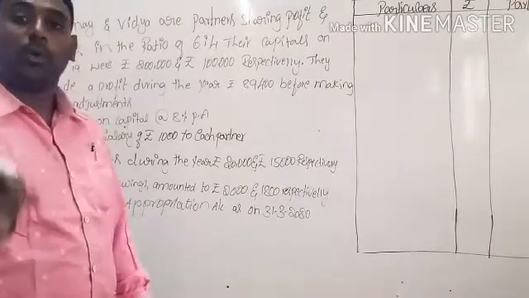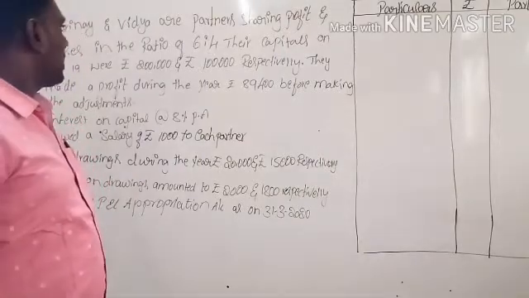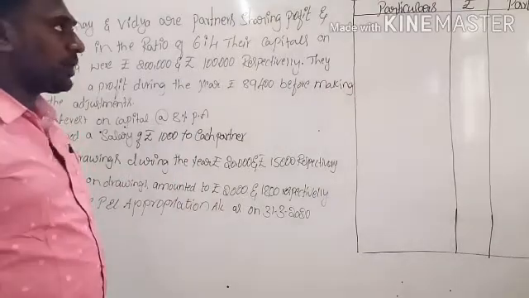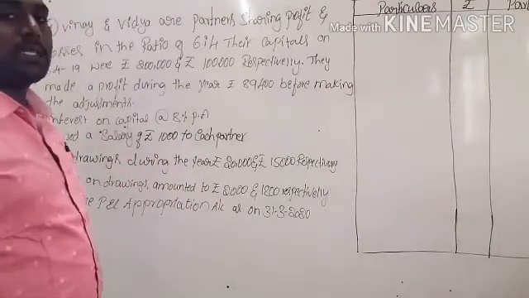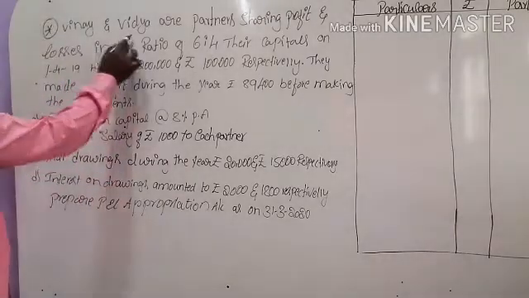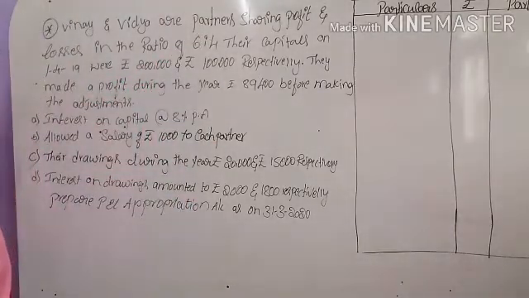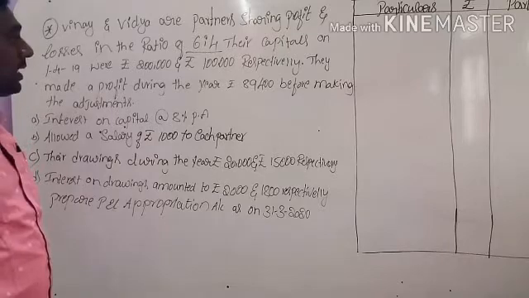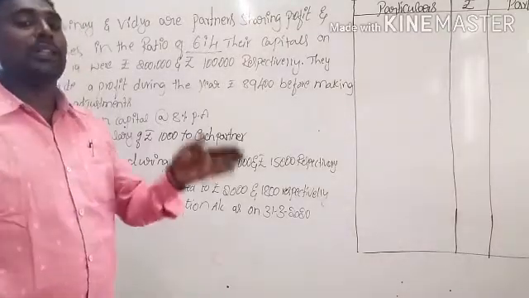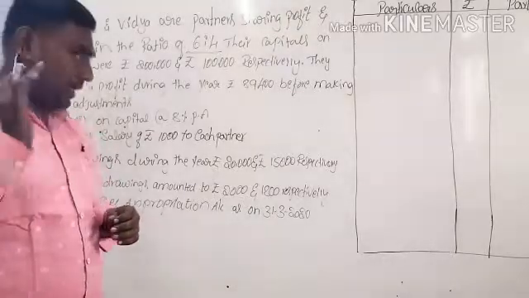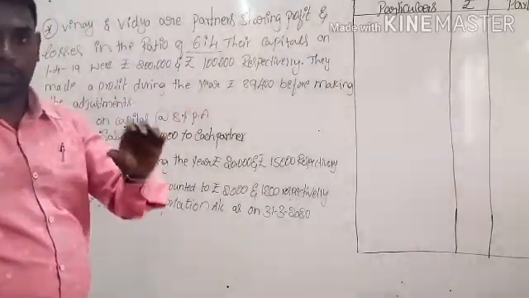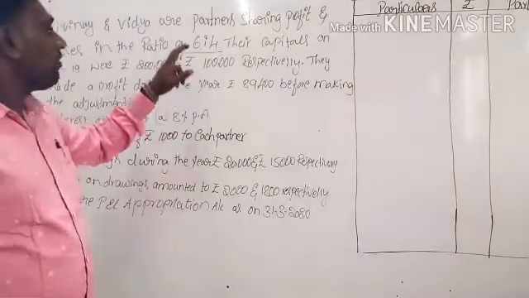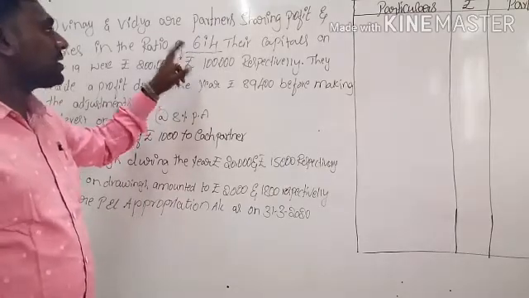Here also one more new adjustment is there. So let us go through the detailed solution of the question. Before making the solution, we have to make some assumptions. Vinay and Vidya are partners sharing profit and losses in the ratio of 6:4. In the previous question, no ratio was given, and they were equal profit sharing partners. But in this question, the ratio is given specifically. If we get any profit or any losses, we have to distribute it according to this ratio only.